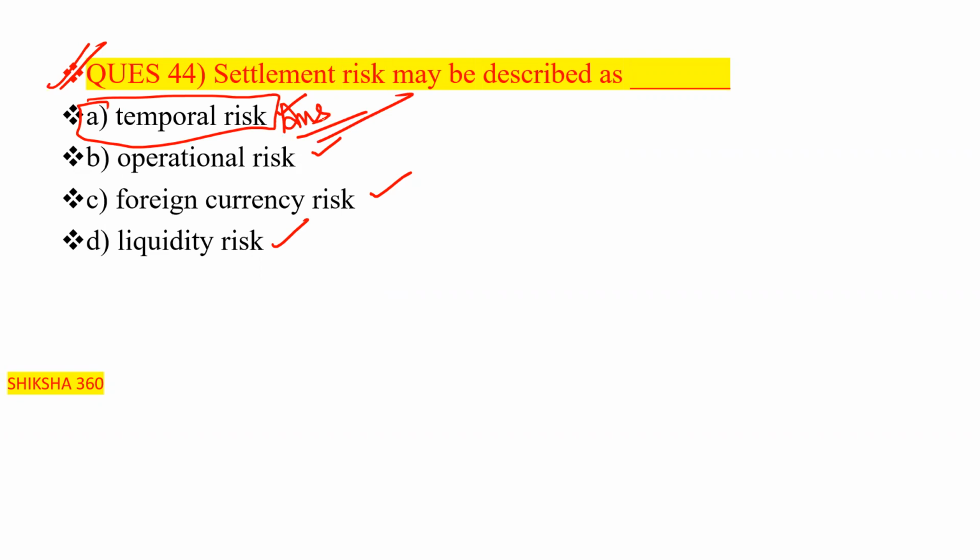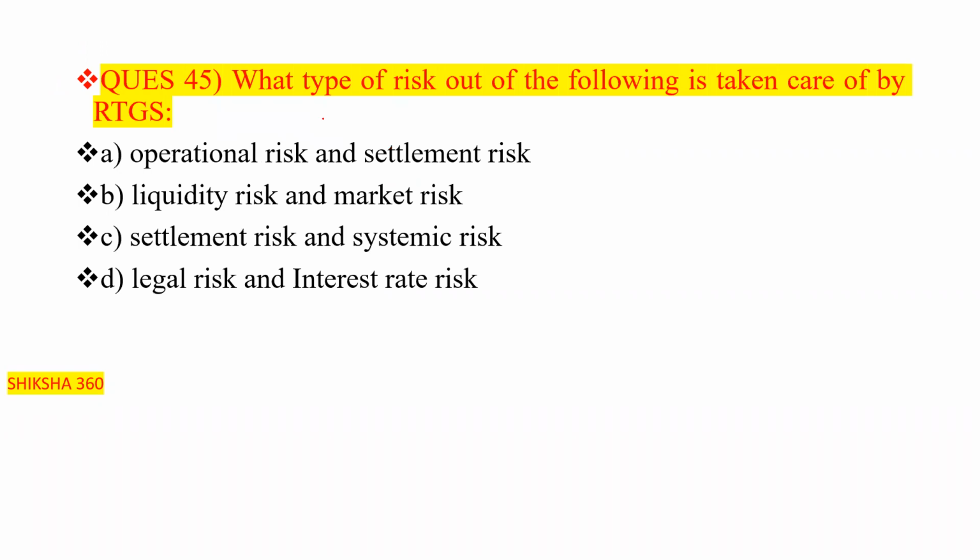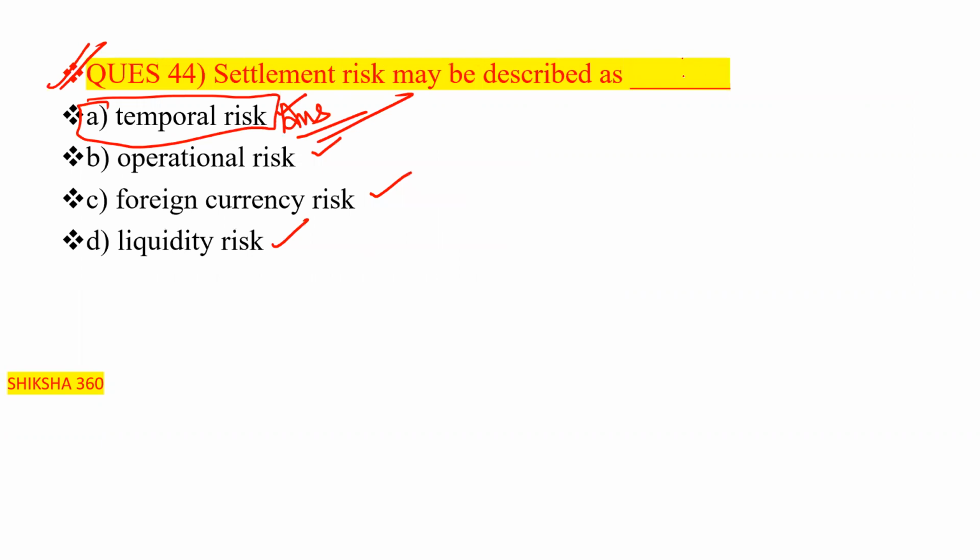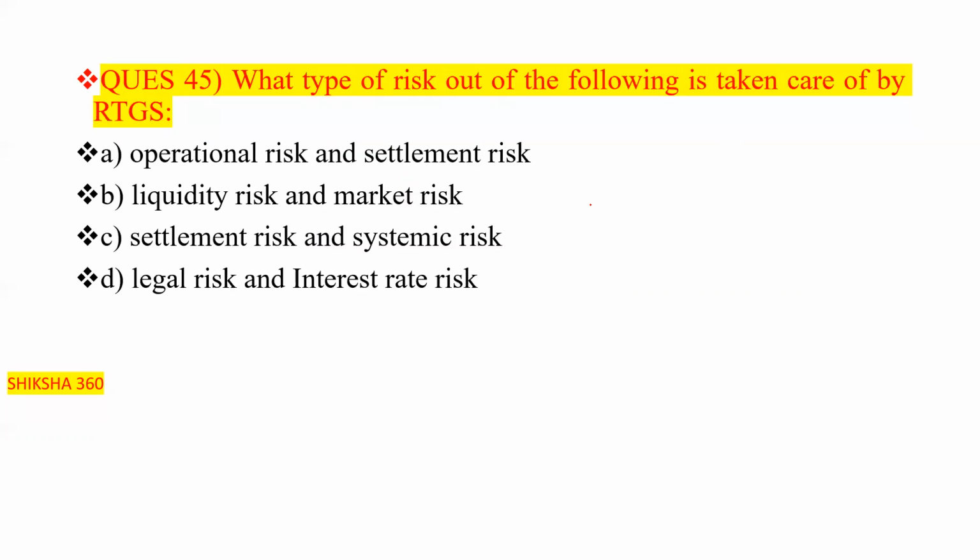Now move to the next question. What type of risk out of the following is taken care of by RTGS? This is also known as Herstatt risk. Sometimes you will find Herstatt risk in the options also. So please remember both the things.